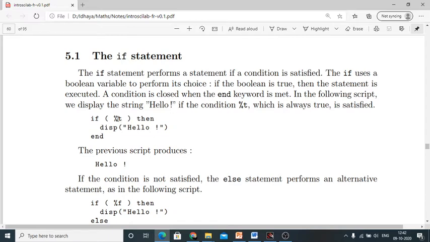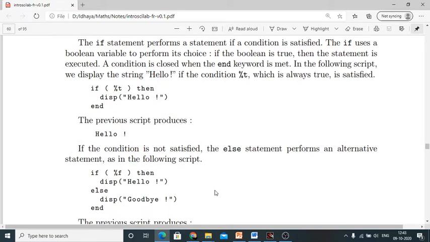Percentage t, which is always true, means this condition will be satisfied. This statement will be displayed, otherwise it will end. So the previous script will produce this kind of output. If the condition is not satisfied, the else statement performs the alternative statement in the following script.